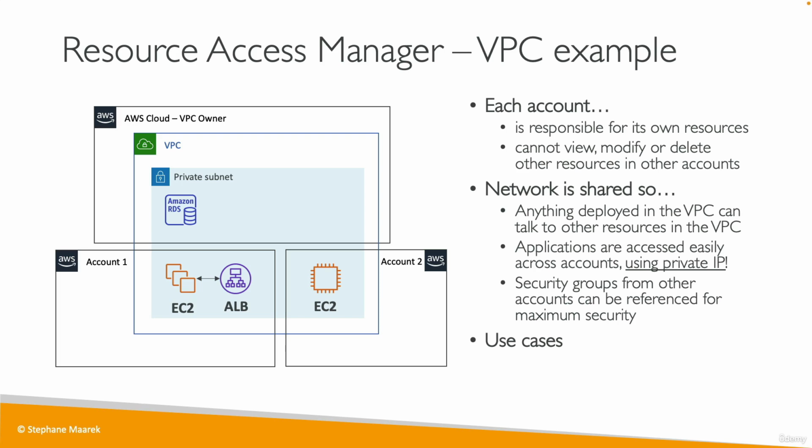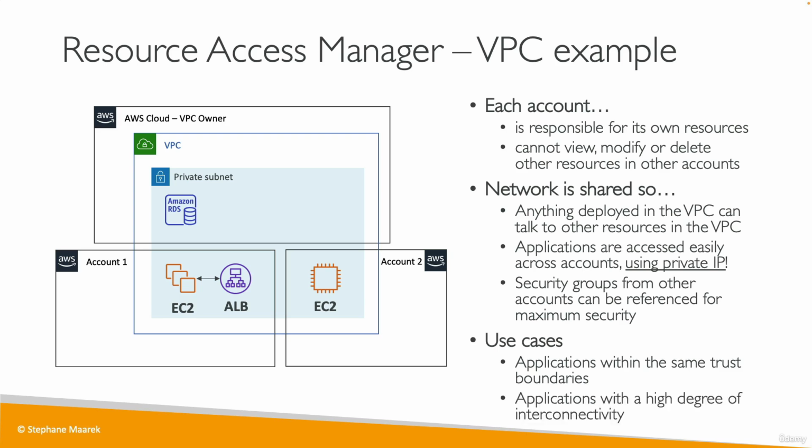Now, the use case for this is that applications within the same trust boundaries can be deployed within the same VPC, and that will simplify your network. And if you have applications with a high degree of interconnectivity, yet again, you will have a much simplified network setup because you only have one VPC. And so by default, any application deployed within it can talk with each other.